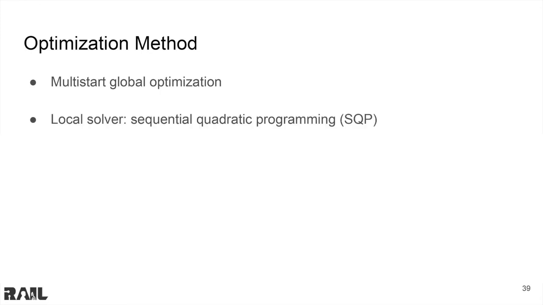To find allocations for our method and all three baselines, we optimize the assignment using a multi-start global optimization program in MATLAB. While it is possible to use convex optimization to find the risk-averse and neutral allocations, our method cannot be done through convex optimization. Thus, we use MATLAB's global optimization toolbox to find all of the allocations. We use sequential quadratic programming as a local solver, and we approximately solve our optimizations in the real numbers because of restrictions in solvers in MATLAB.